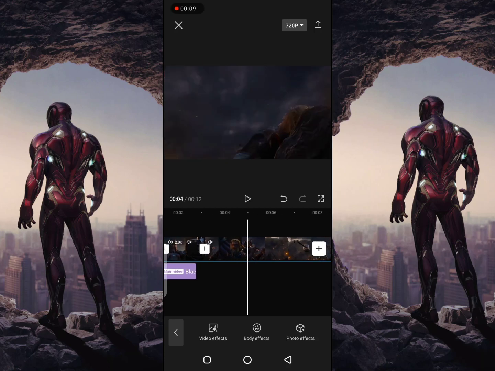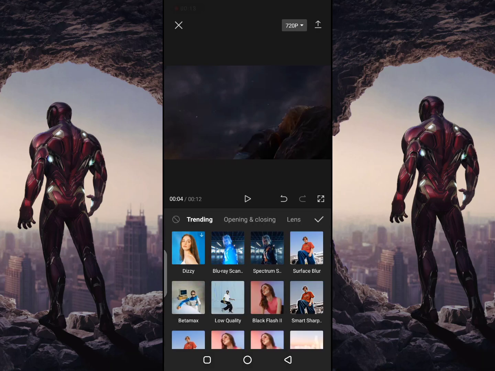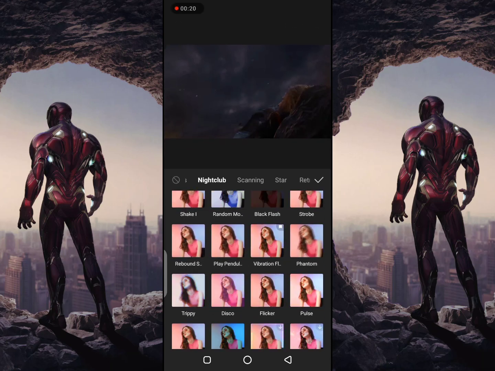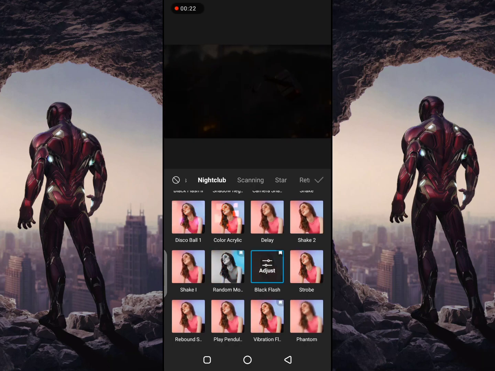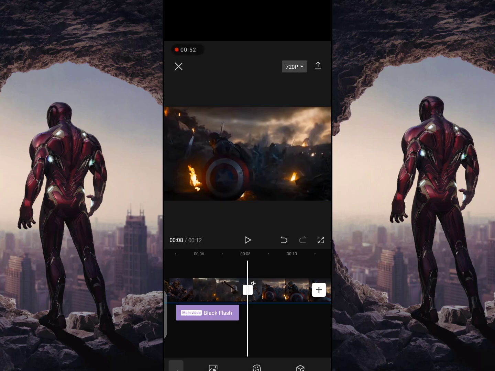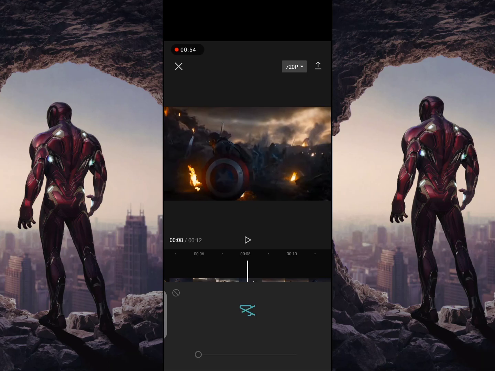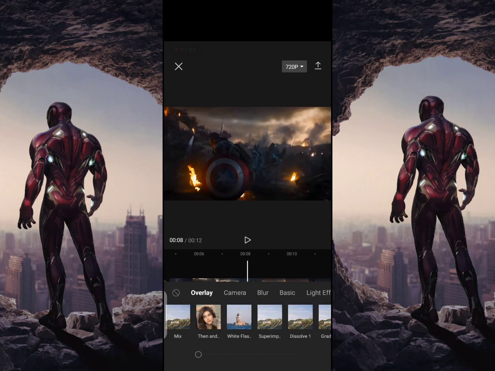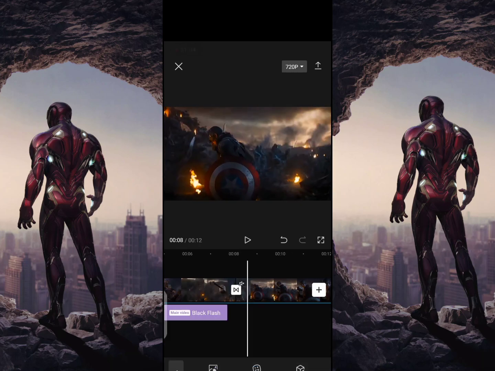Go to Video Effects. Go to Nightclub. Select Black Flash. Adjust in the new clip. Click on Split Box. Click at Superimpose. Now split your main clip.